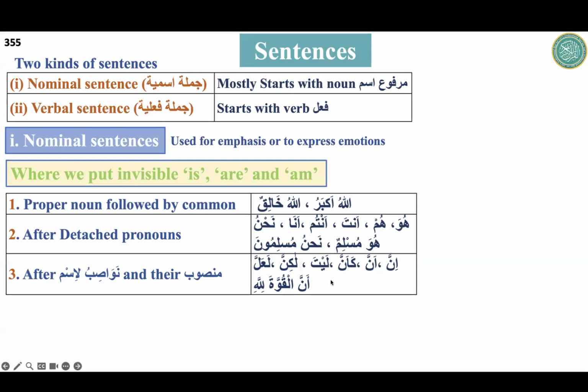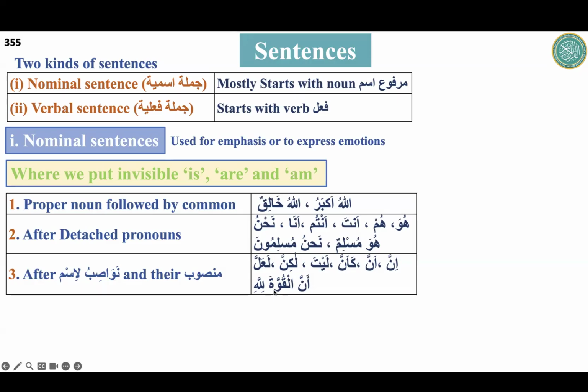So in such case, when this comes, we have to put after the nawasibul ism and their mansub. Like we have annal quwwata. This is nawasibul ism and its mansub is quwwata. Annal quwwata lillahi: that all power is for Allah. After this combination, annal quwwata, anna is nawasibul ism and al quwwata is mansub.